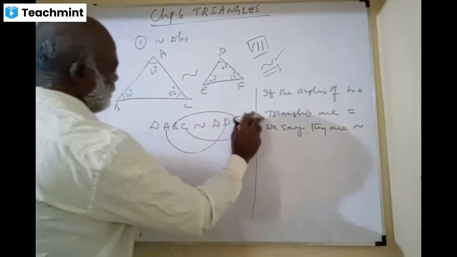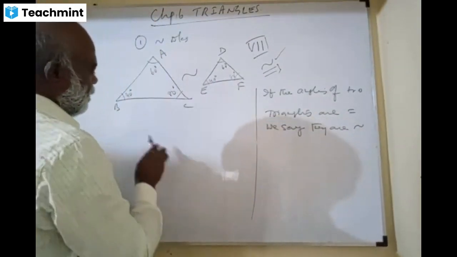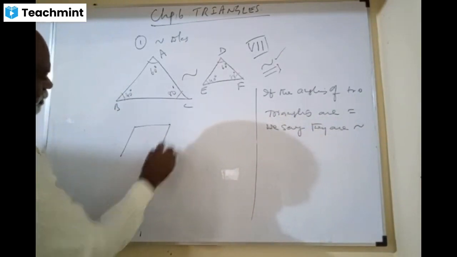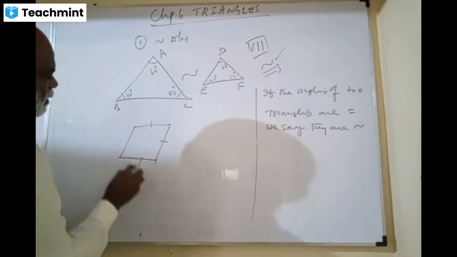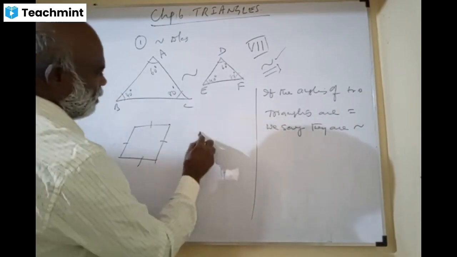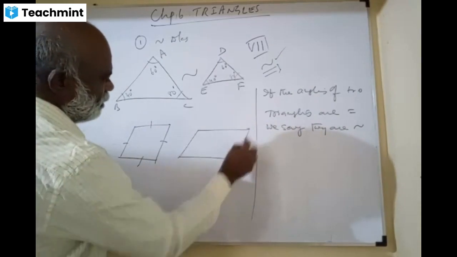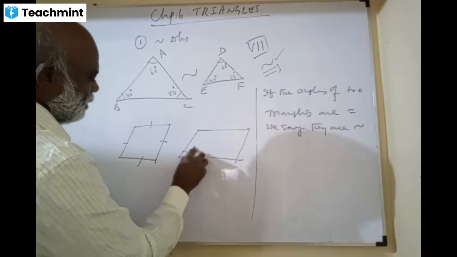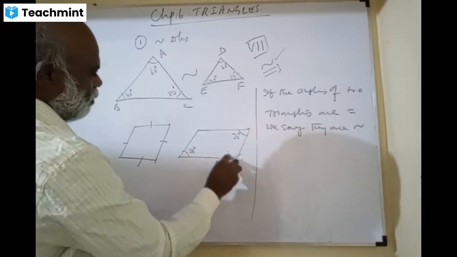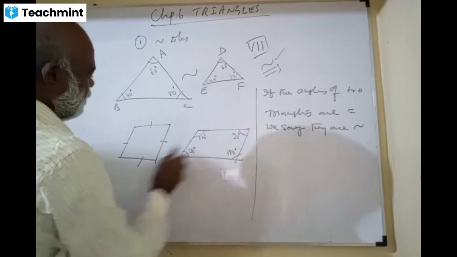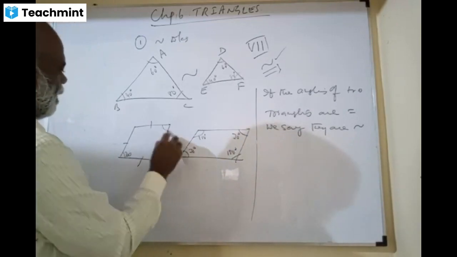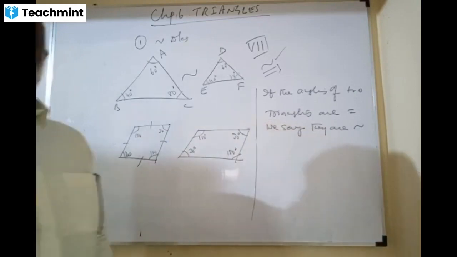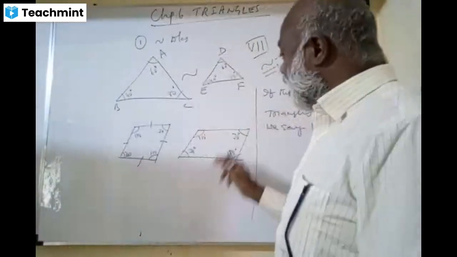Simple example: you take a rhombus and you take a parallelogram. Let us give the same angles: 30, 30, 150, 150. So this is also 30, 30, 150, 150. Can you say these two are similar? No, even though the angles are the same.